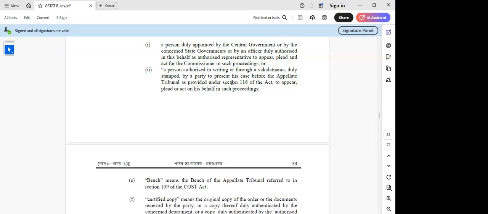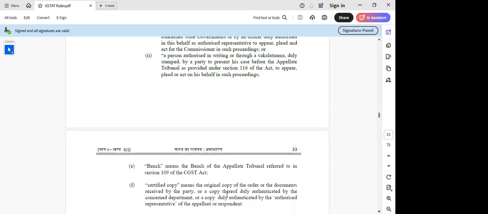Because if we read a few of the papers, what precautions do we have to take for authenticating the documents, or authenticating the appeal file, or giving a certified copy? This power, to my knowledge, was not there for the authorized representative, and it has been added in the GST tribunal rules. My suggestion: in APL 1, the authorized signatory name must not be